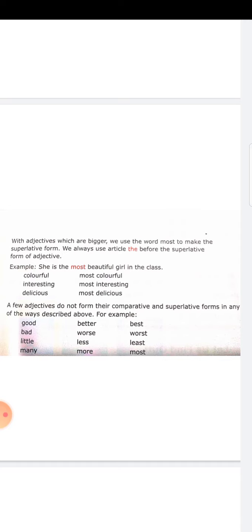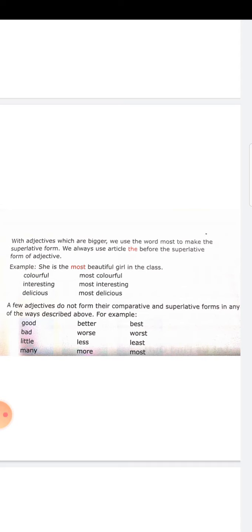Now, with adjectives which are bigger, we use the word most to make the superlative form. We always use the article the before the superlative form of adjectives. This we have seen when we learned the articles. So the superlative form will always take the article the: the highest, the tallest, the smallest. Clear? And when the words are long, multisyllabic words, more than two syllables, will always take most. Repeat, M-O-S-T, most, to make the adjective a superlative form.